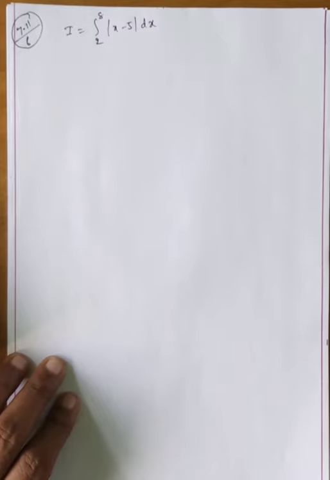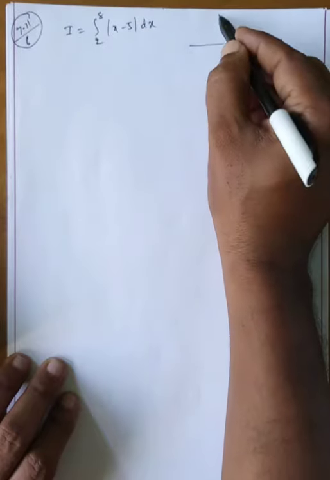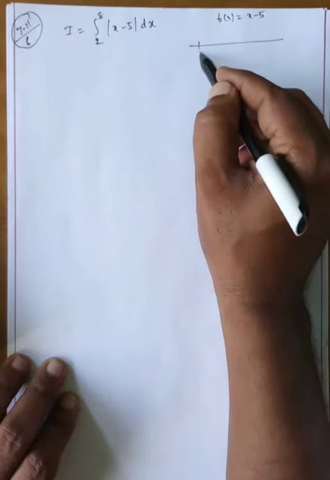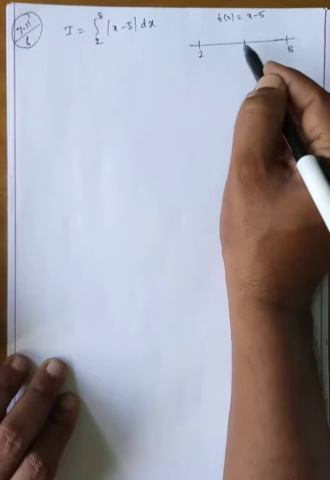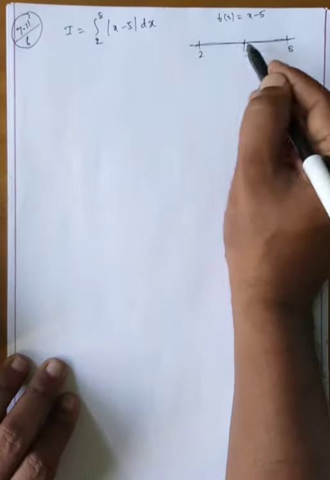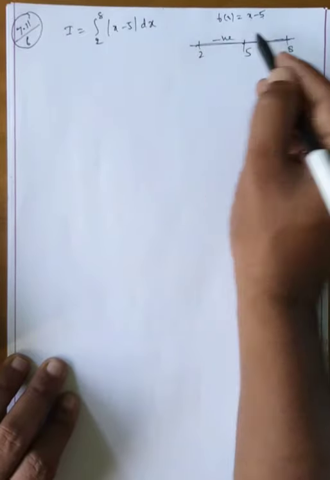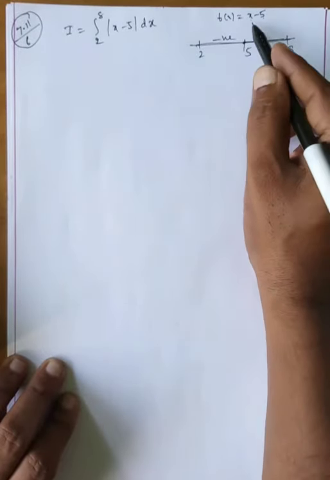Next question, exercise problem: I is equal to the integral of modulus of x minus 5 over 2 comma 8, closed interval 2 comma 8. Here observe that 2 to 8 is there. First suppose you will take f of x is equal to, not modulus, you will take x minus 5. This is 2, this is 8, in between. Here whenever it is 0, x is equal to 5. Observe this value and this value. In between 2 to 5 will take 3 value: 3 minus 5, 4 minus 5. This is 100% negative. 5 to 8 means 6 we will take. More than 5, 5.1 also we will take, no problem.